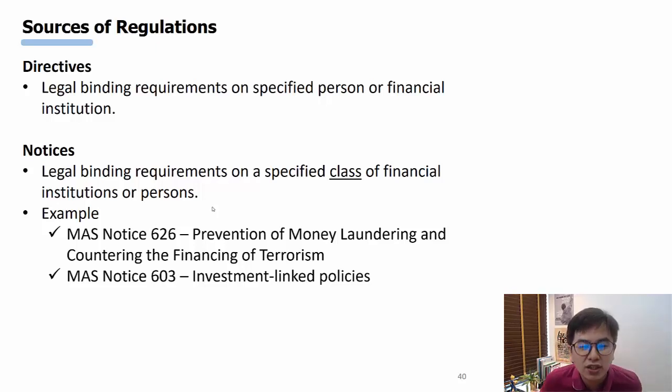It is on the prevention of money laundering and countering the financing of terrorism, okay, AML/CFT. So these binding requirements are notices that are given to a specified class of financial institution on a specific subject, money laundering in this case, right? Then you have MAS Notice 603, which is really on investment-linked policies, right? It's a specific class, right?